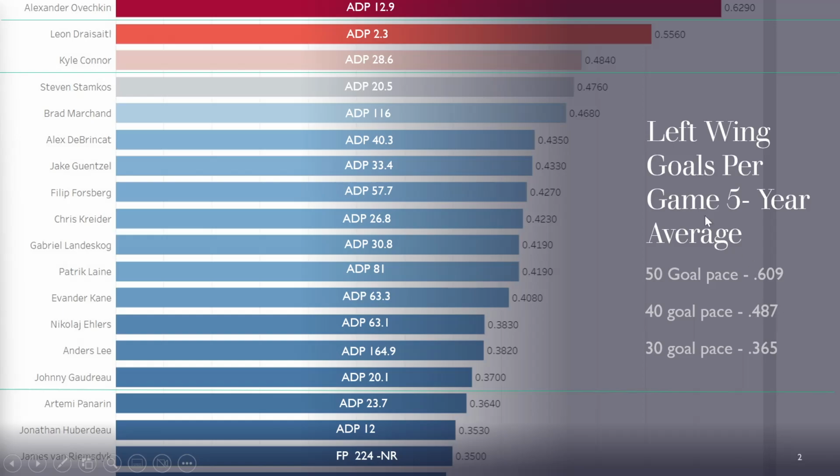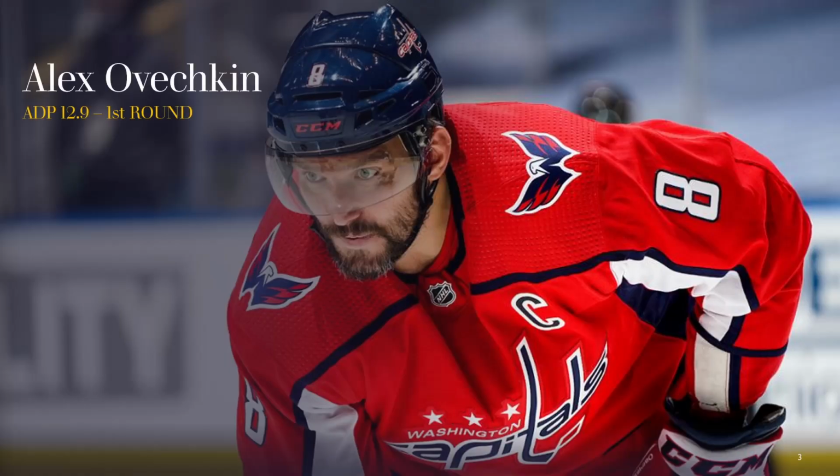So 40 goal pace is .487. Kyle Connor just a hair below that, but just given how much work he's done for my personal team over the years, I decided to give him that 40 goal status. And then all these guys in between these two lines are between 30 and 40 goals. So there's a couple of interesting names and files here. We'll get into most of these players over the course of this presentation, but let's start with Ovechkin.